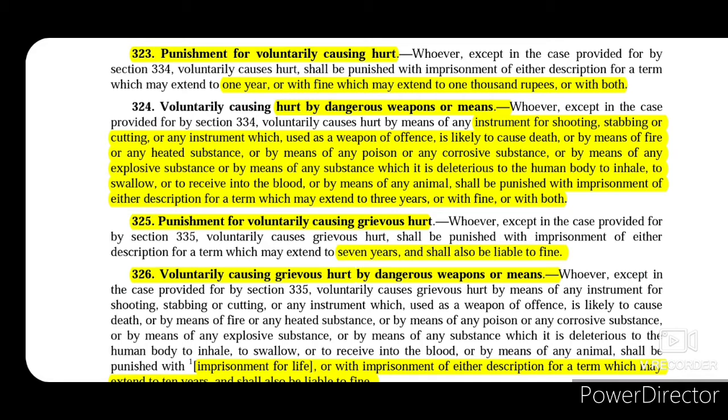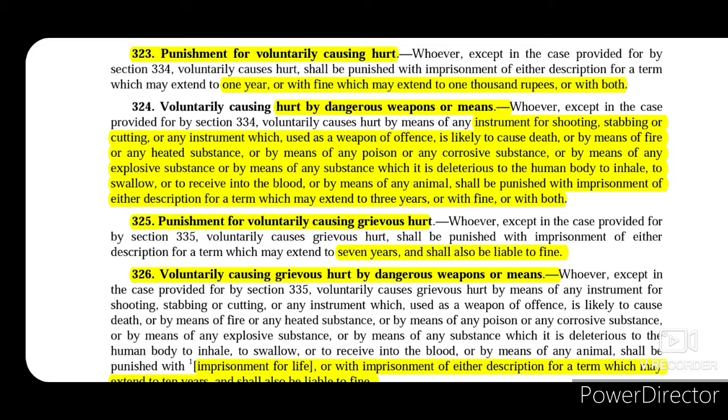Now comes all the different kinds of hurts and grievous hurts that can be caused. Section 324 talks about voluntarily causing hurt by dangerous weapons or means. So if someone causes hurt by dangerous weapons or means that are mentioned in this section, let's read them.